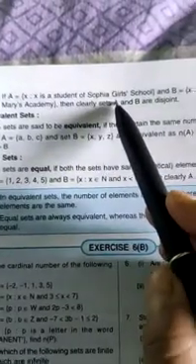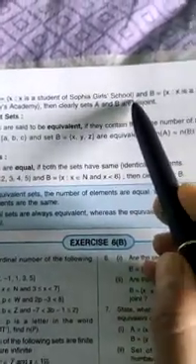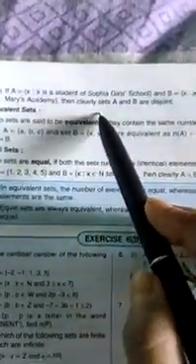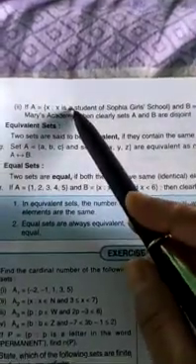Okay children, it can be written in set builder form also, like this: A equal to X such that X is a student of Sophia Girls School, and B equal to X such that X is a student of St. Mary's Academy. Then clearly sets A and B are disjoint sets. These are girls of Sophia, these are of Mary, so there is nothing common. So that is also an example of a disjoint set.